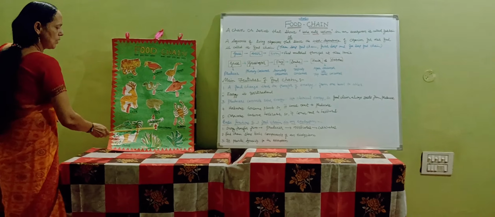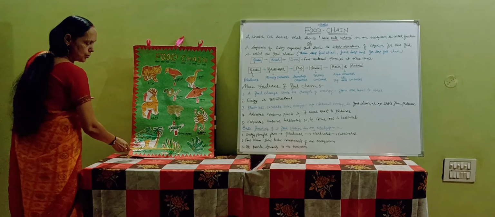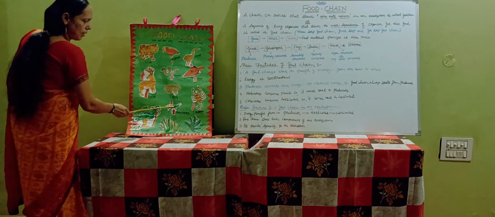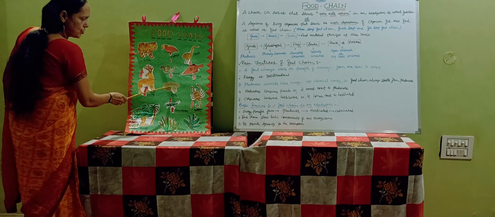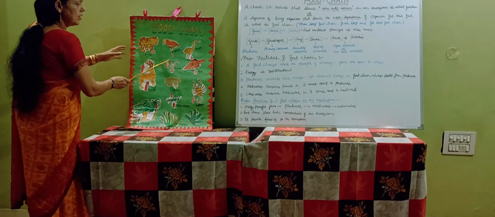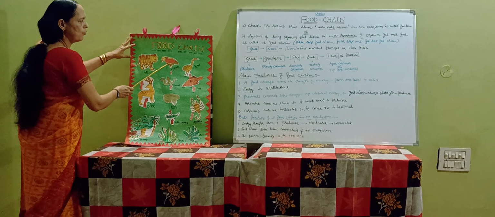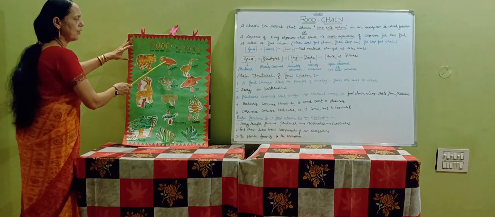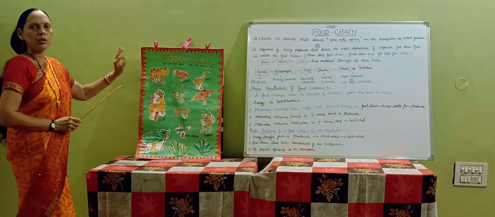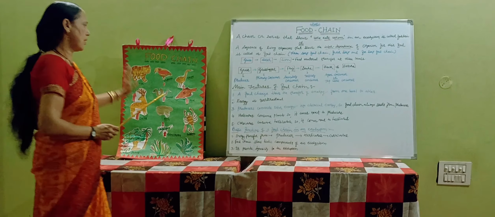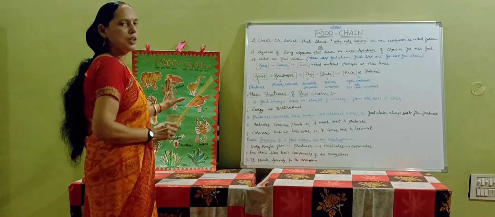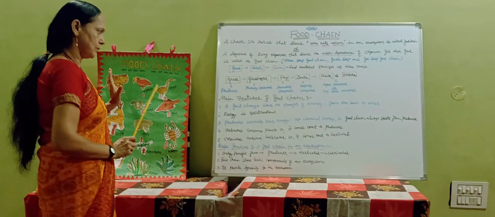Once again I am explaining: grass is the producer, then the grasshopper is the primary consumer, the frog is the secondary consumer, the snake is the tertiary consumer, and the vulture or the hawk will be the top level consumer or the apex consumer. So these are the species which are interconnected with each other for food.